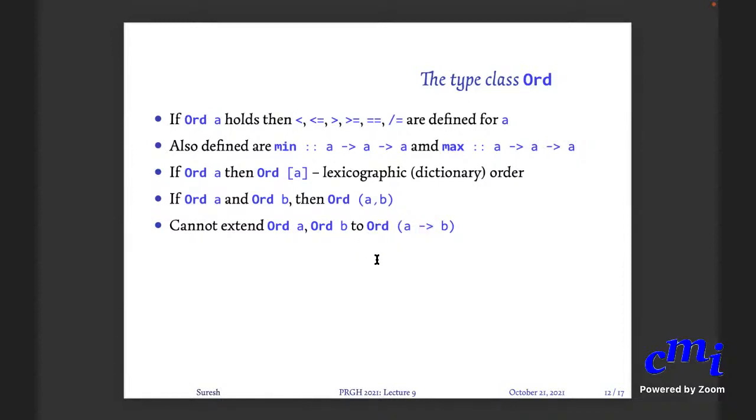How will we compare pairs? How do you compare a pair? If I give you x1, y1 and x2, y2, how will you compare them?